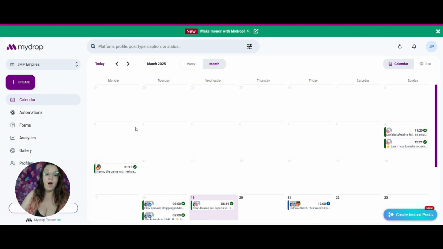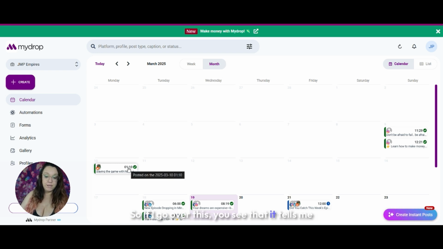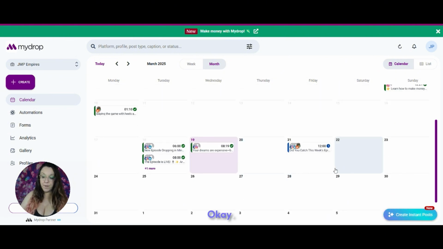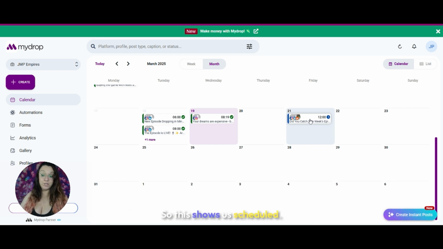Okay. So again, here is where your calendar would be. So everything that's already been posted or is scheduled to post, you're going to see here. So if I go over this, you see that it tells me that this was posted on March 10th of 2025 at 1:10 p.m. and that it was successful because it has a little check mark. Okay, and over here, we haven't got to the 21st yet. So this shows as scheduled for the 21st at noon.